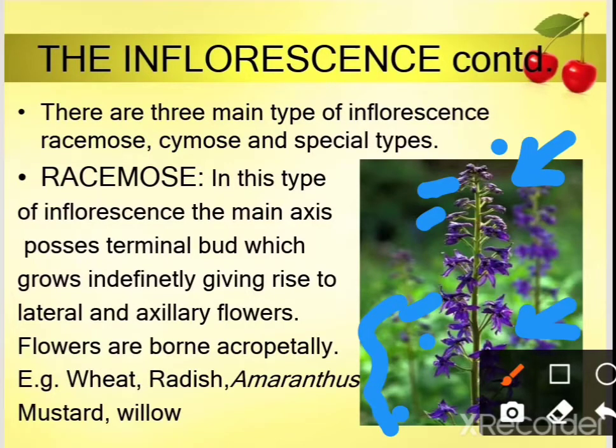So in this type of inflorescence, the main axis possesses a terminal bud which grows indefinitely. As I said earlier, this is a terminal bud. This bud never terminates into a flower, so the growth of the inflorescence axis is indefinite.